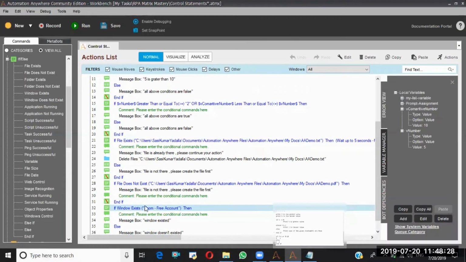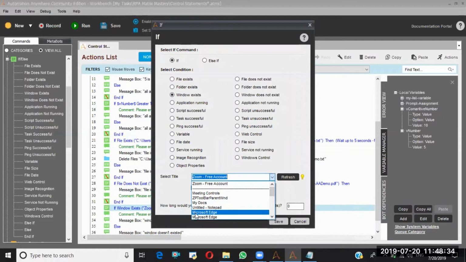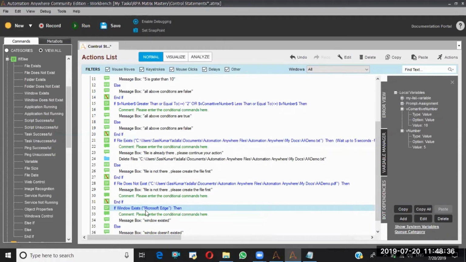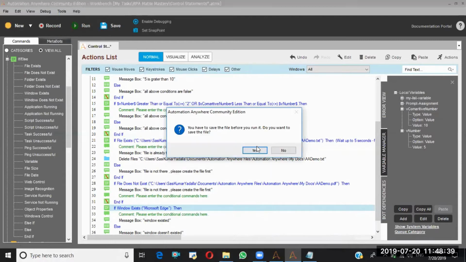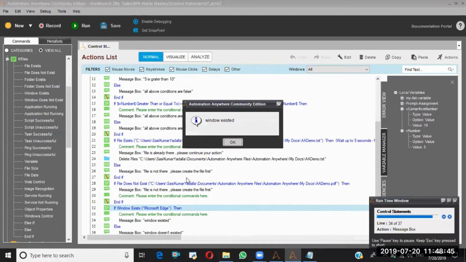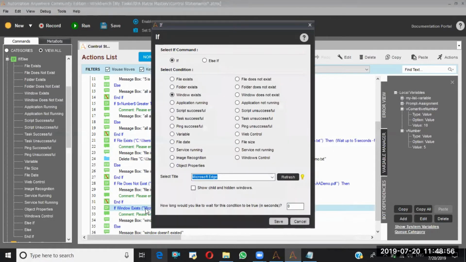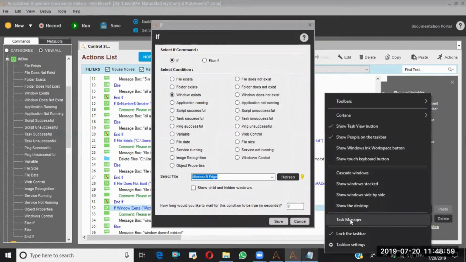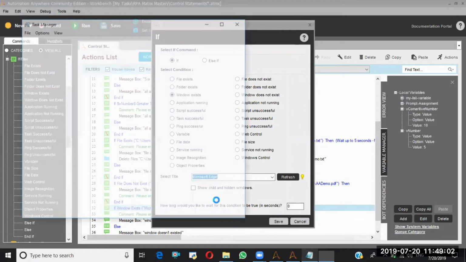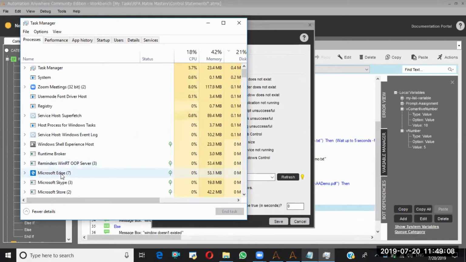So this time let me change the window. This time I'm going to check with Microsoft Edge. Okay. Save. Run from this step. The window existed. Where is it? Okay, maybe backend processes may be running. Let me check. Here. This is the reason.